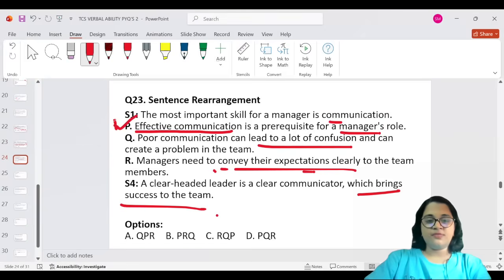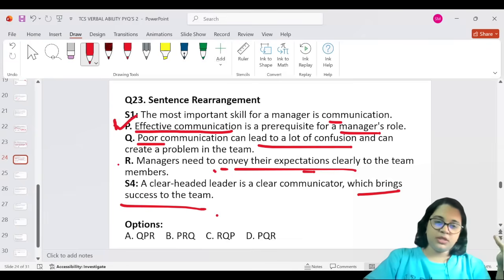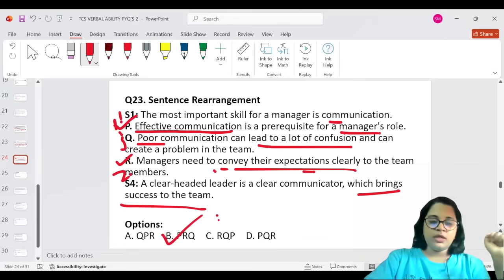So this can come first. And then you need not talk about poor communication. We can say that managers need to convey, and that is why it is important. So it can be P, R, and then Q. Okay, so 1, 2, and 3. That was actually easy. Okay, so option B will be the most correct answer.